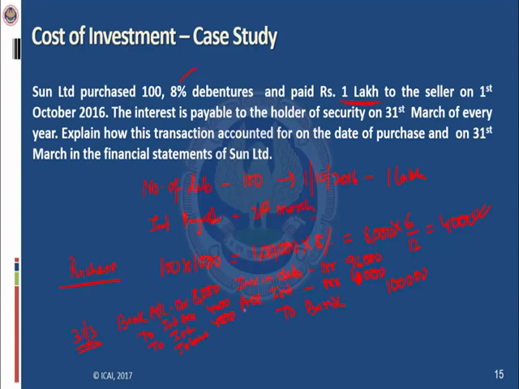So basically the unpaid interest which has been accrued before acquisition has to be deducted from cost, and the receipt of interest needs to be allocated between pre-acquisition interest and post-acquisition interest.